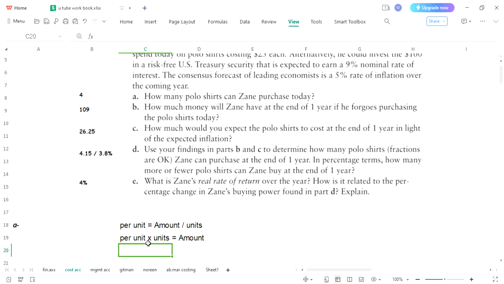If per unit is missing, you can. If units are missing, you can. If you want to calculate the amount, you can. Okay, per unit here is being multiplied. You want to take it to the opposite side. When you take per unit to the opposite side, the sign would be changed, and what would be left on the left side of the equal sign is only units, and the amount was already present on the right side of the equal sign, and since you are now taking this per unit to the opposite side, it would be divided.